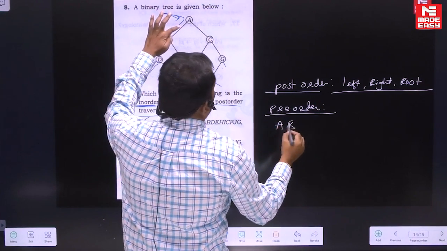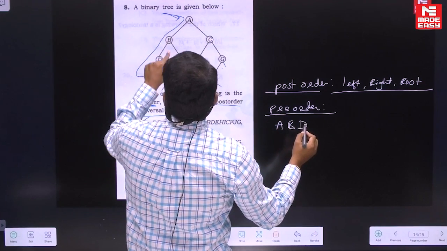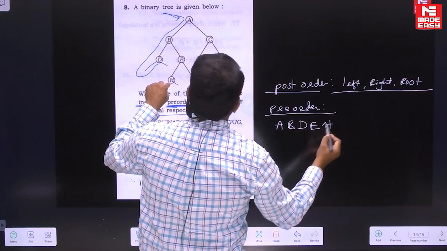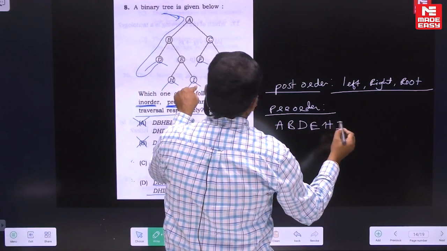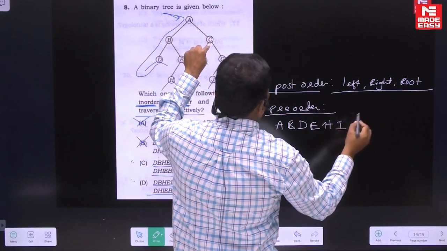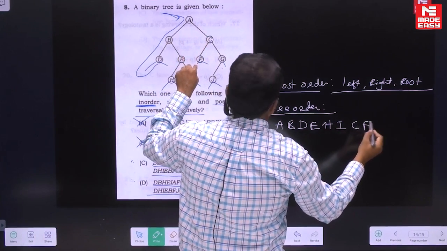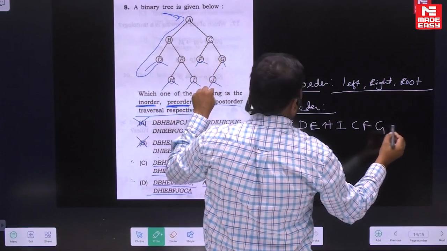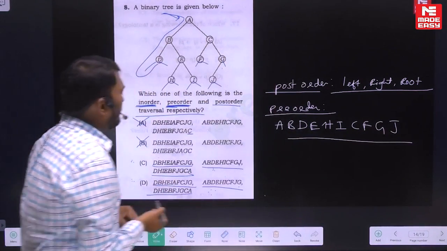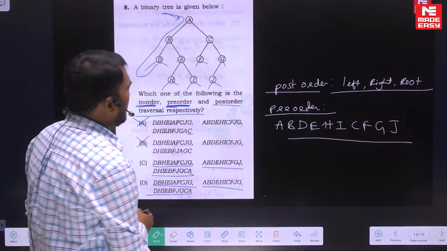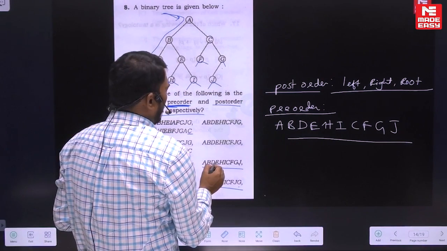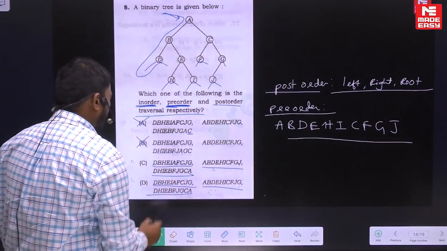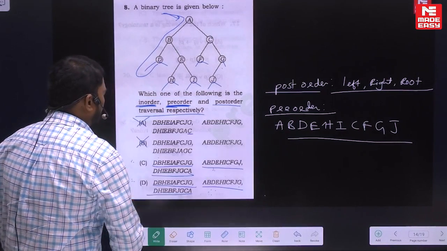So A, next B, next D, and after that E. Next is H, and next I. Next if you go there, it is C, and this is F. And next is G, and next J. So this is the pre-order. Now check which one is matching here: A, B, D, E, H, I, C, F, G and J. So option C is matching, so C is the right answer.